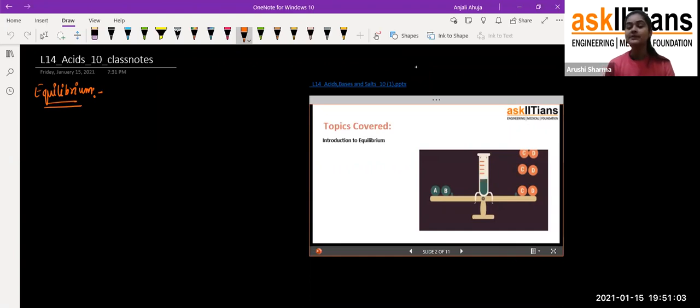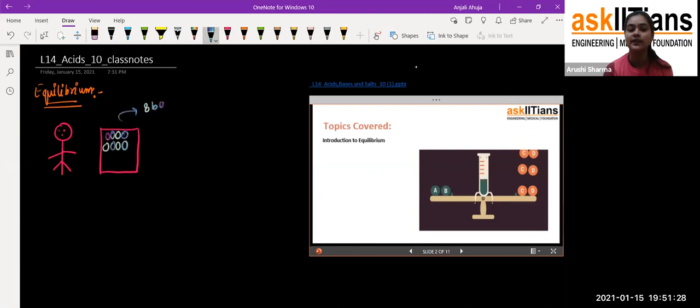For example, students, let me give you one example to make you understand what equilibrium is. There is one boy, and that boy has one box. In that box, he has 8 balls. He is a boy and he has one friend, a very good friend of his.